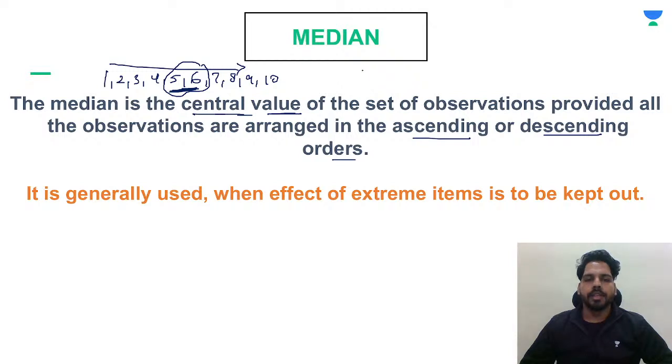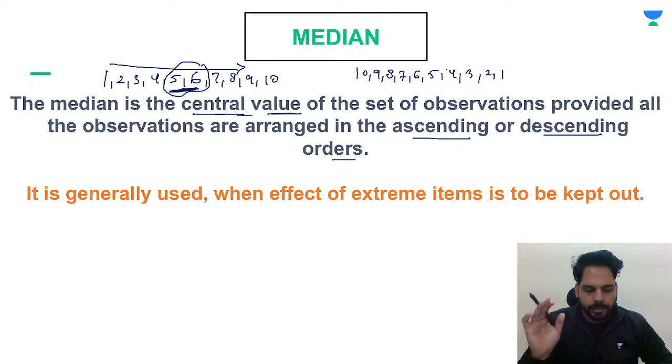It can also be found by writing the observations as 10, 9, 8, 7, 6, 5, 4, 3, 2, and 1. That means you can write the data in ascending order or descending order. Both can be done. Is that clear? Now just keep in mind that the median is generally used when the effect of extreme items is to be kept out. That means when extreme items are going to affect the data, we always find the median.